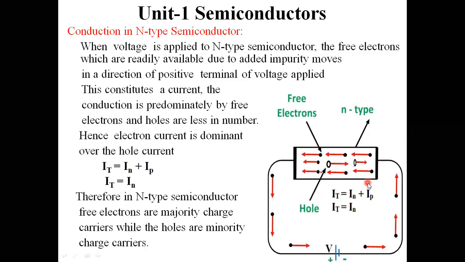But for our convenience, I am notating only the electron direction here. We will see what the total current is and how it flows in this semiconductor material.